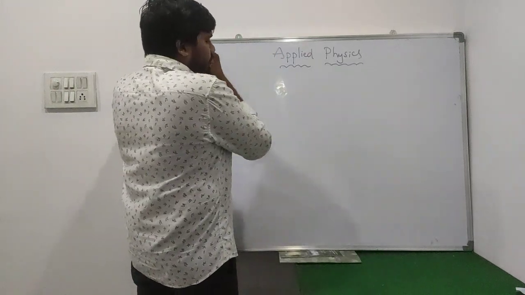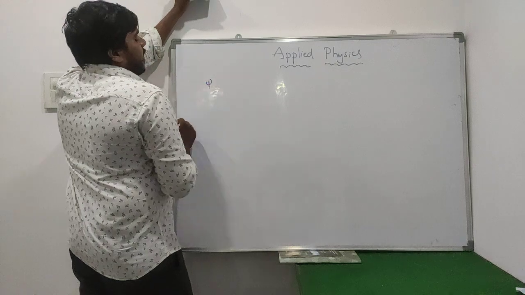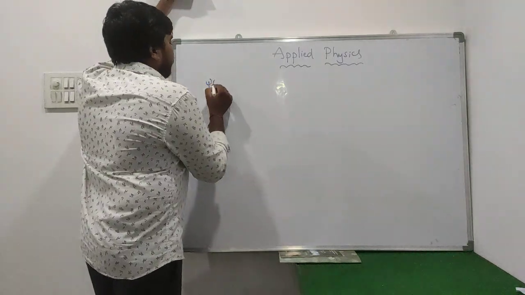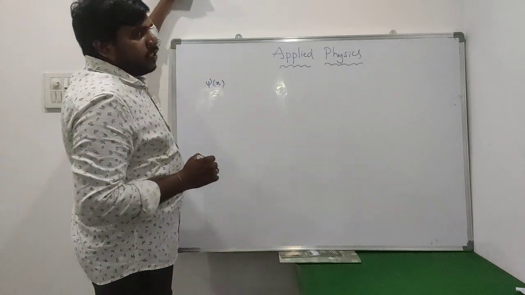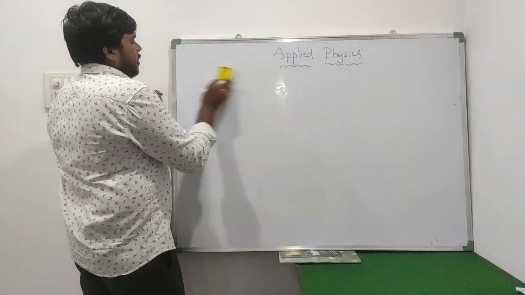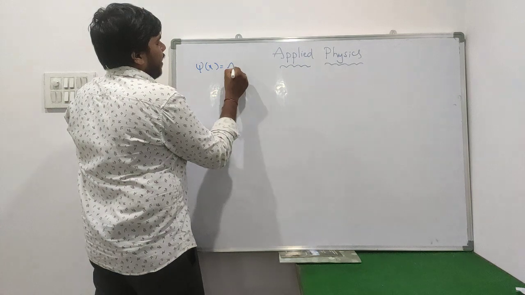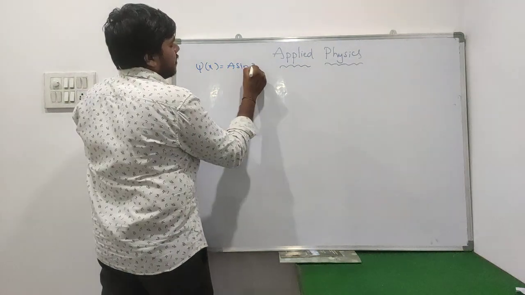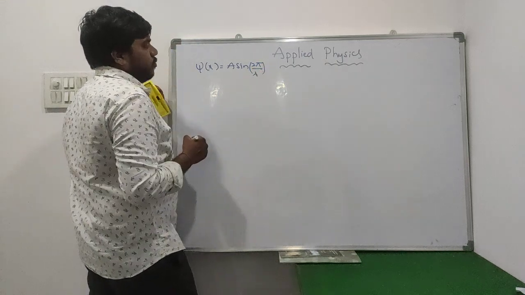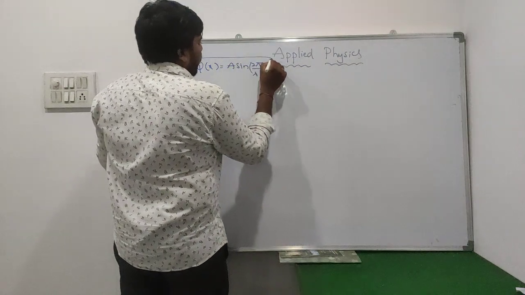The wave function is always represented by psi, or we can also know it as chi. So the wave function is always represented by psi of x. Here psi of x is equal to a sine of 2 pi by lambda into x. So this is our wave function.